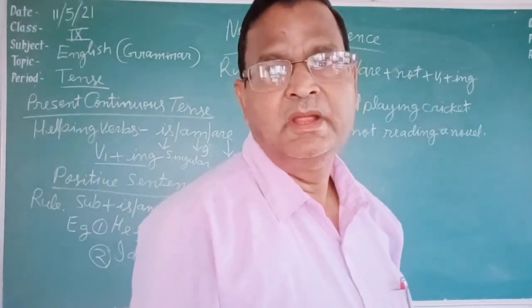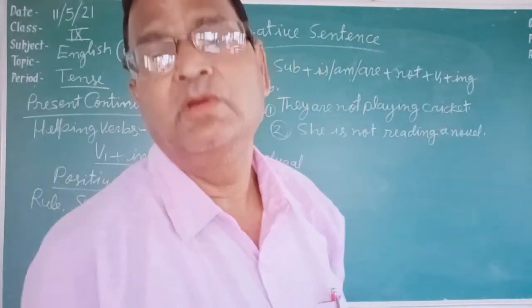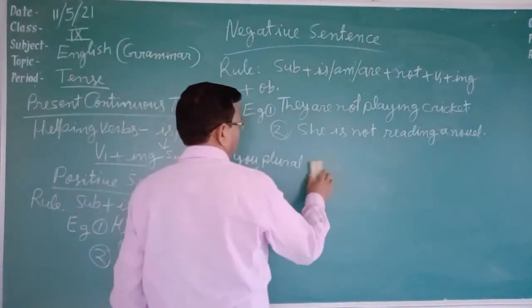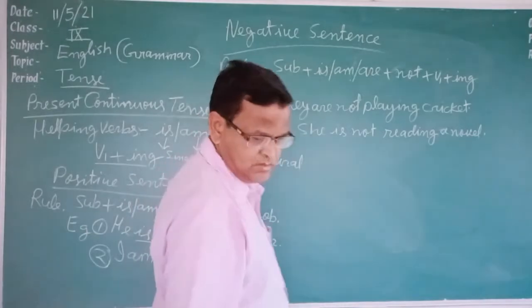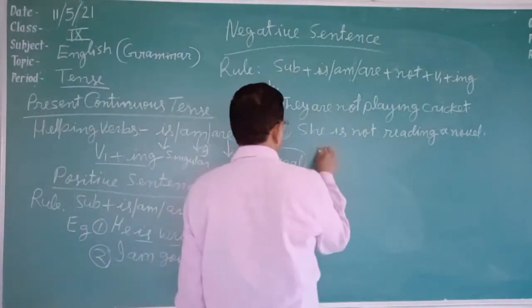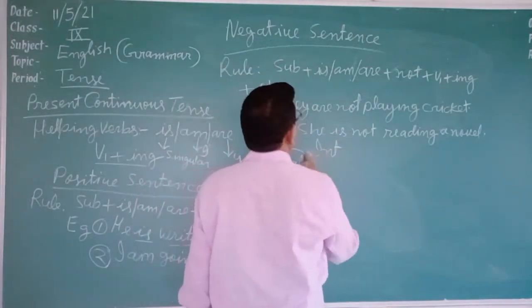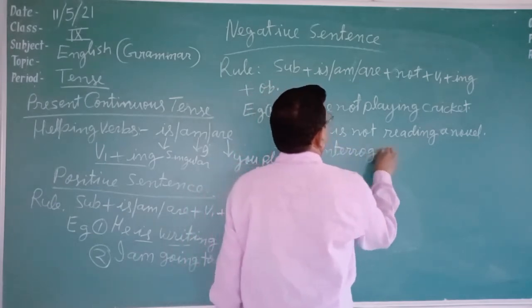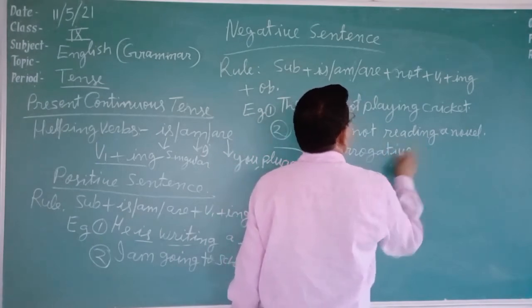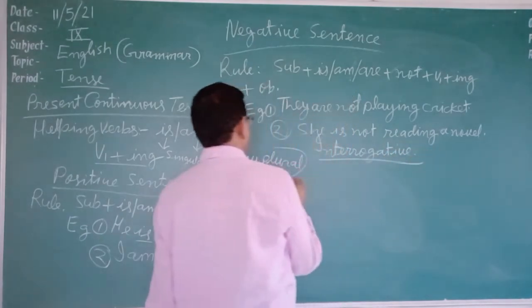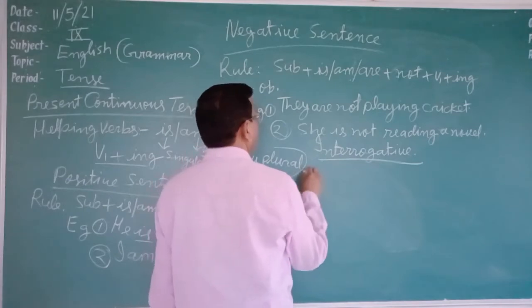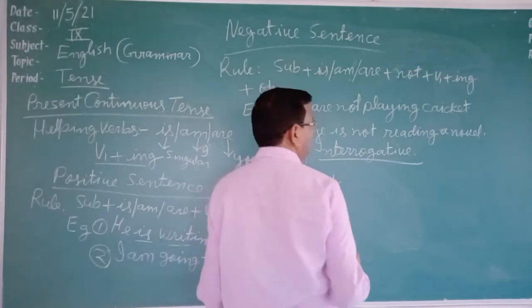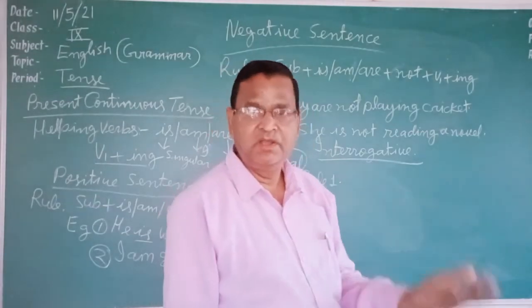Now write down the rule of the interrogative sentence. Rule of interrogative sentence, rule first: the sentence starts with a helping verb.